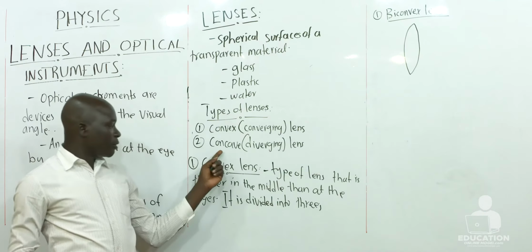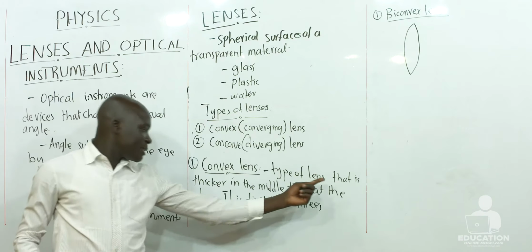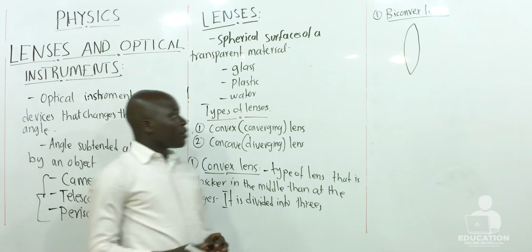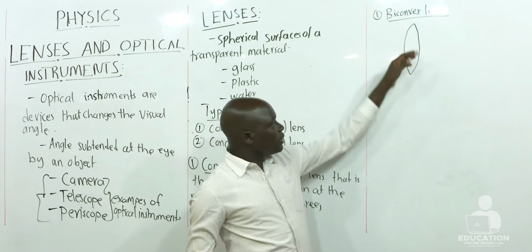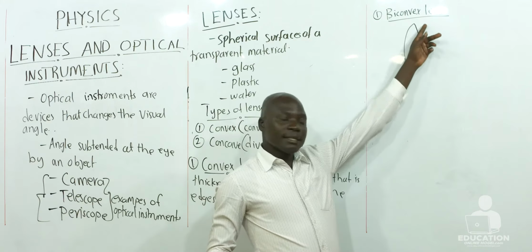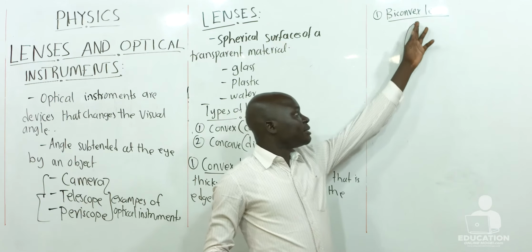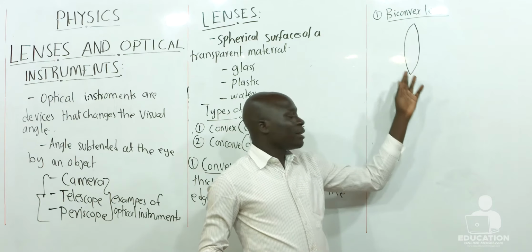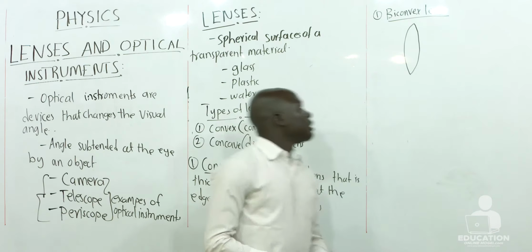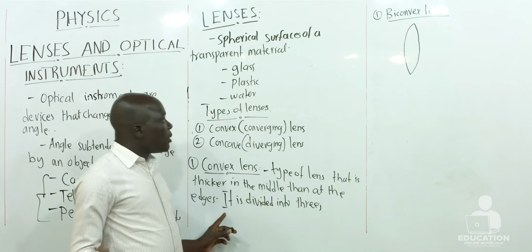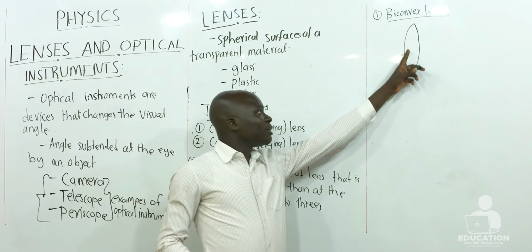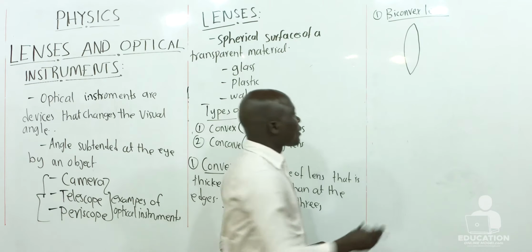Just from the definition of convex lens, it is a type of lens that is thicker in the middle than at the edges. Now, looking at this lens, we shall find that the middle is thicker than the edges. So at the edges, it looks thin. Then in the middle, it is thick. Since I said they are divided into three, the first type of convex lens that we have appears like this.